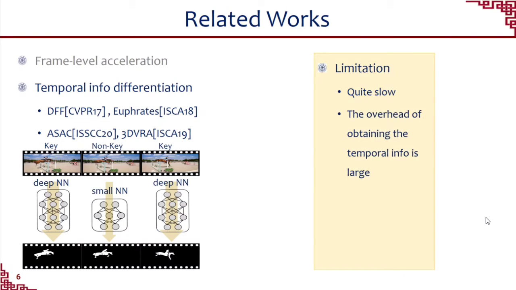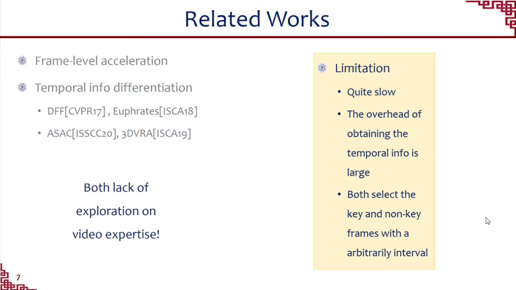But the overhead of obtaining the temporal information is large. Moreover, they select the key and non-key frames with an arbitrary interval, which can lead to unacceptable accuracy loss. Most importantly, the existing works lack exploration of video expertise.